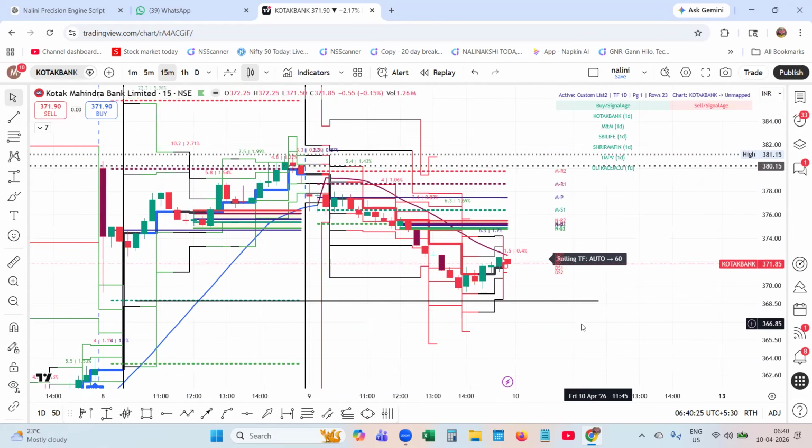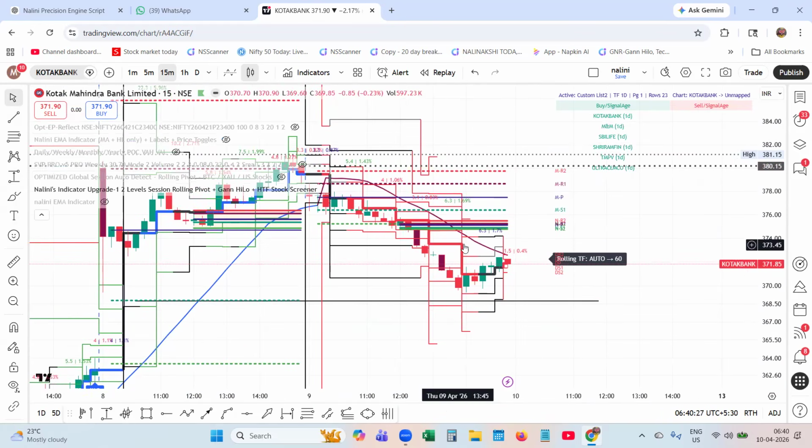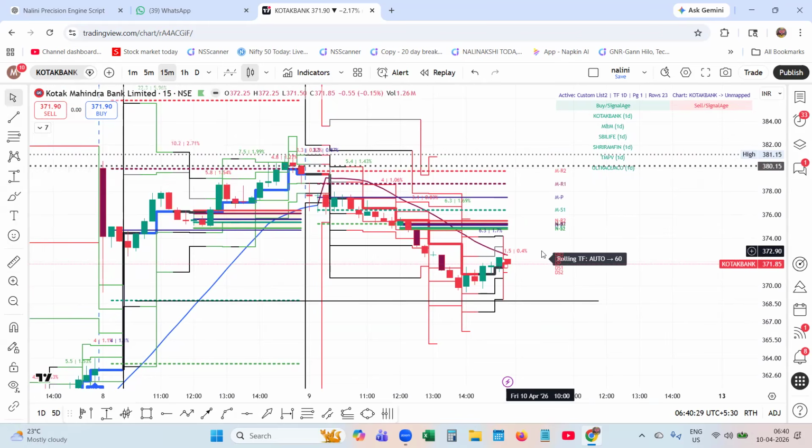A retest of this level, you can keep as a bonus. You can keep it on your watch list. Automatically, I'm not worried. I quarantine this stock, and my layer 1 and layer 2 will guide me through the entire morning session.